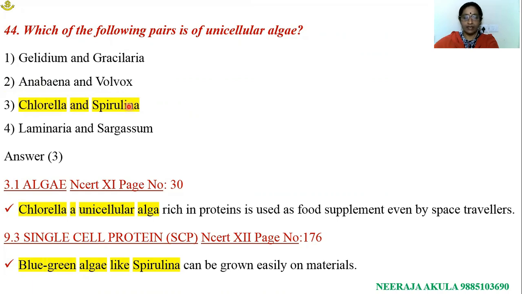These are the unicellular algae. Laminaria and Sargassum, which are Phaeophycean members. These two were given as unicellular algae in the old NCERT version, but in the new version, only Chlorella is mentioned. Anyhow, students pick this option as Chlorella is a unicellular alga.